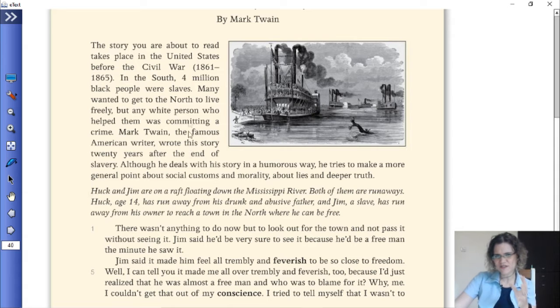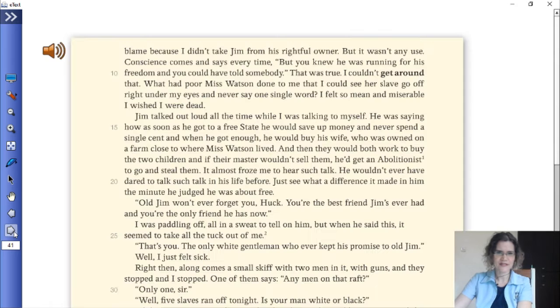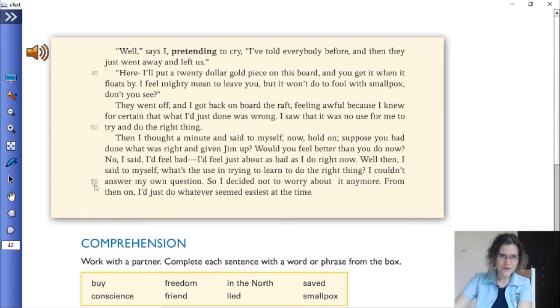written underneath, so this is like an introduction of the story, and then here you have like the setting, which we also want to read. Definitely something like this. Huck and Jim are on a raft floating down the Mississippi River. Both of them are runaways. Huck, age 14, has run away from his drunk and abusive father, and Jim, a slave, has run away from his owner to reach a town in the north where he can be free. Now let's go to the end of the story.